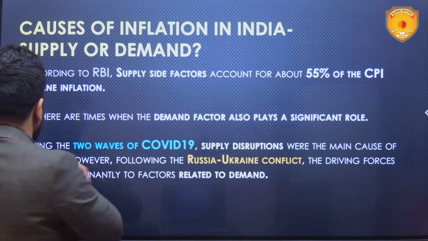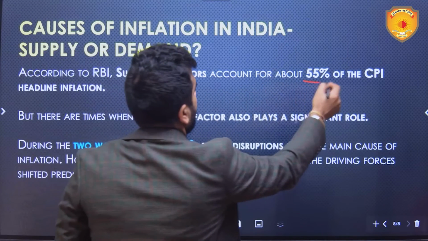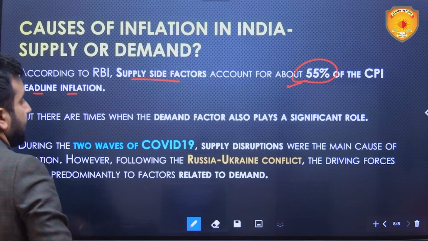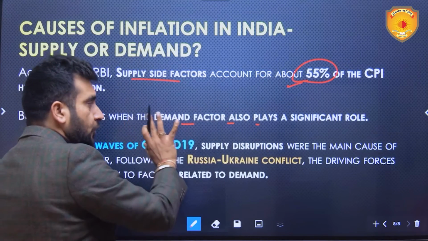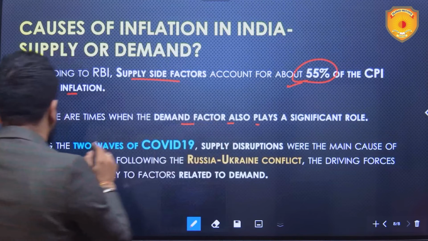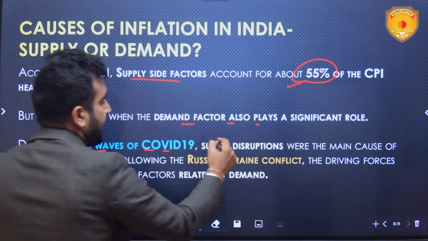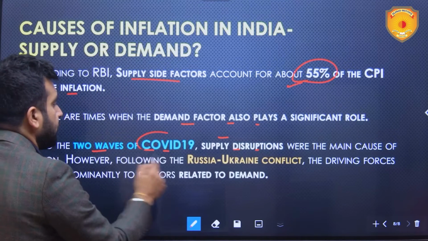According to RBI, supply side effects account for about 55% of the CPI headline inflation. There are times when demand factor also plays a significant role. We cannot ignore it. Now, during the two waves of COVID-19, what happened? Supply disruptions were the main cause of inflation. Now, what happened when COVID came?